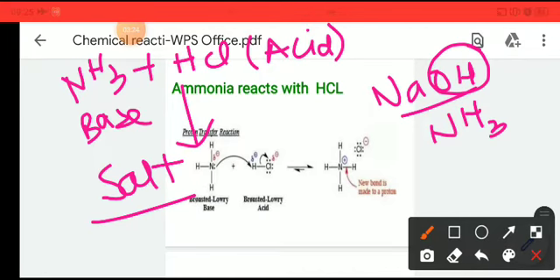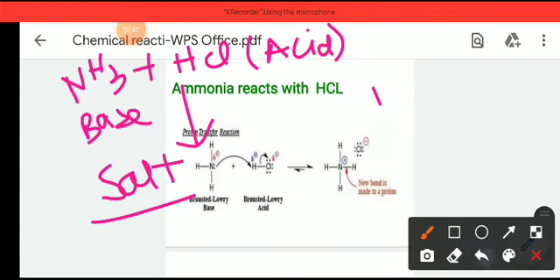That is why there will be no formation of water. But although there is no water, NH3 is a base and HCl is an acid, so it will give a salt.